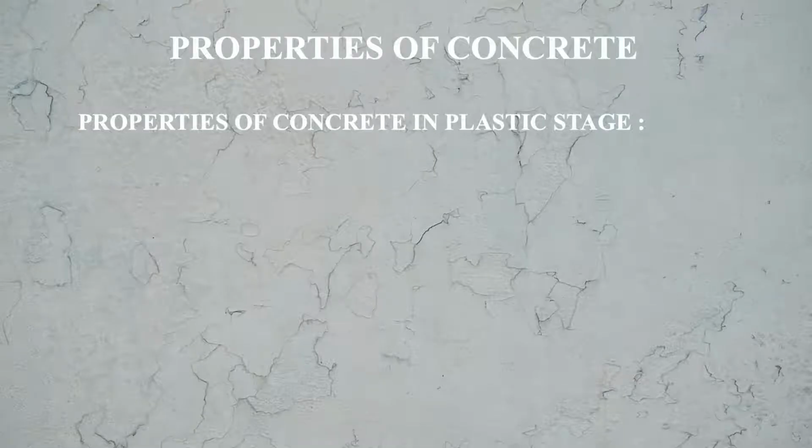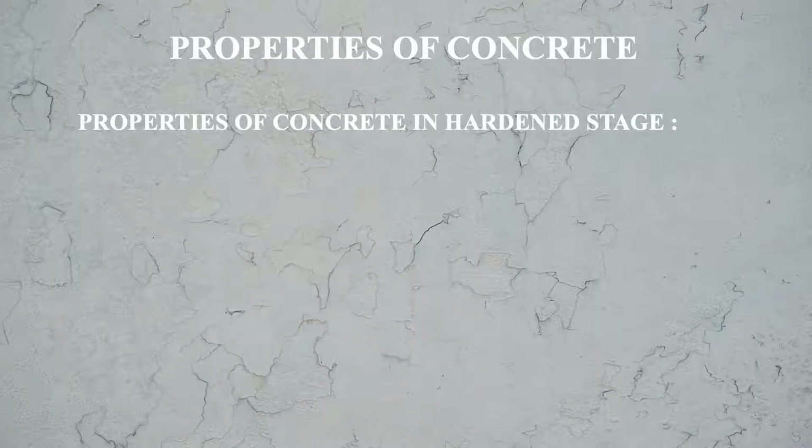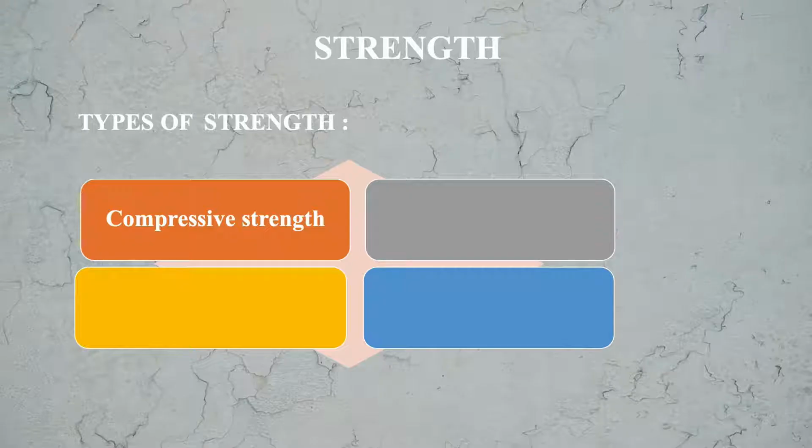Properties of concrete in plastic stage we have discussed in our module Fresh Concrete, in which we covered workability, segregation and bleeding. Now in properties of concrete in hardened stage, we will look into the strength, durability, impermeability, dimensional changes of the concrete. As far as strength is concerned, strength of concrete is of four types basically: compressive strength, tensile strength, bond strength and shear strength. These four strengths are of importance for concrete.